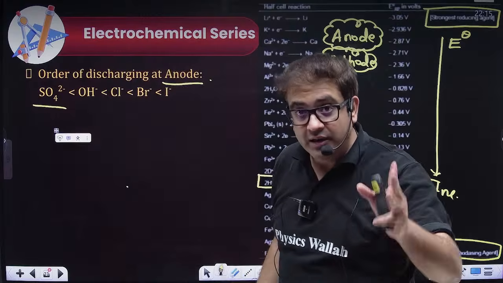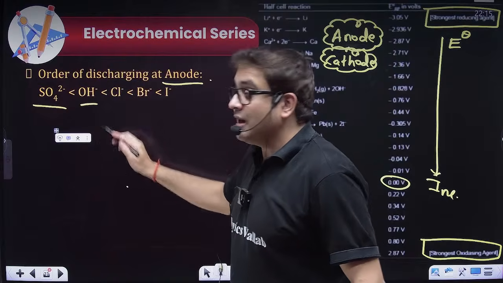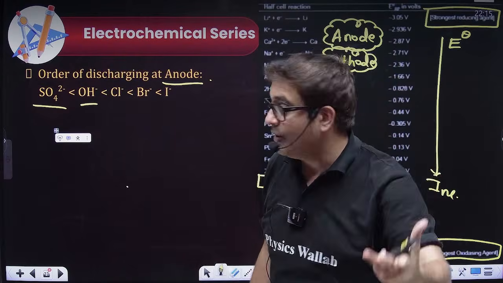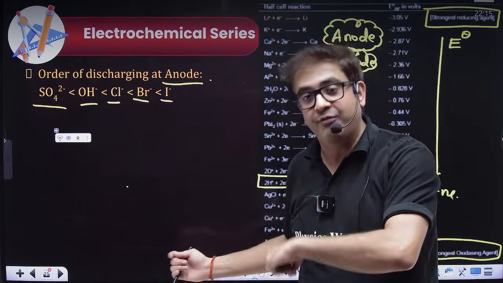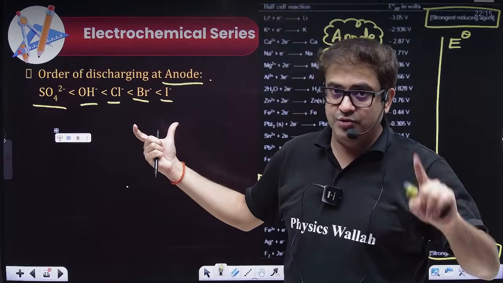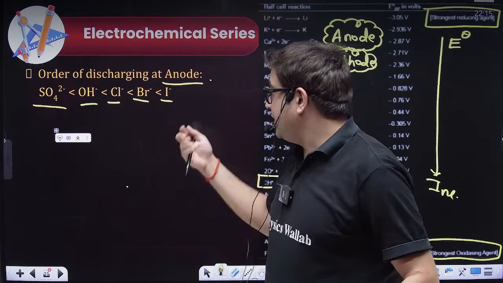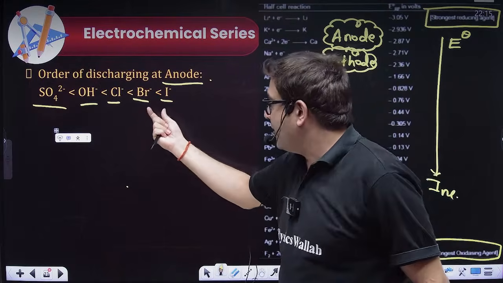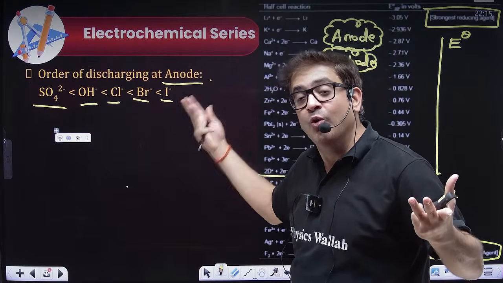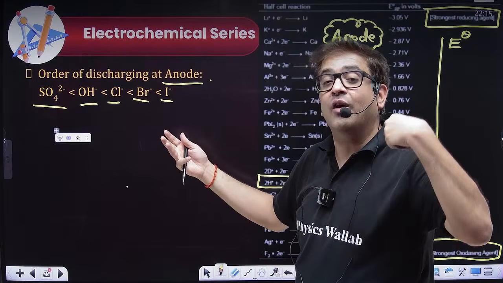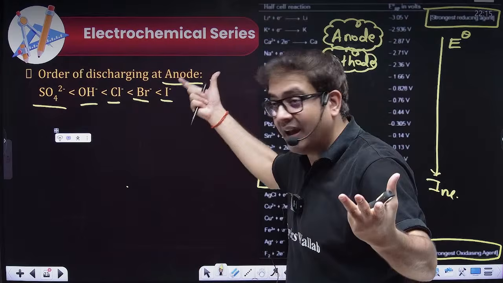Sulfate has the least tendency. It is one of the famous ions. More than sulfate, the hydroxide ion has a capacity to undergo oxidation, then Cl minus ion, then Br minus ion, then I minus, and obviously the strongest will be F minus. So just for these anions you should learn their tendency to get oxidized. So obviously I minus will oxidize and form I2, Br minus will oxidize and form Br2. So if two ions are compared, then who will win for getting oxidized, that is, who will give the product of electrolysis at the anode, sir, these.